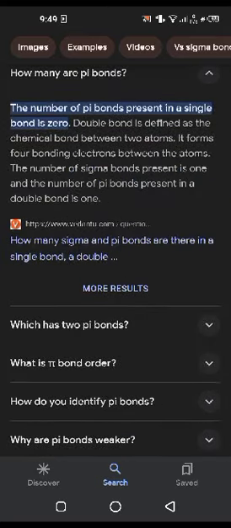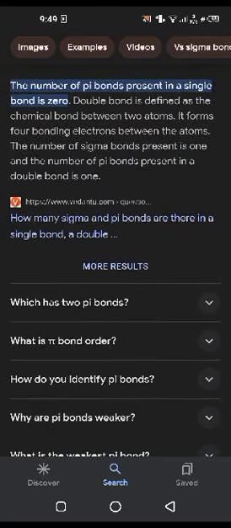The number of pi bonds present in a single bond is 0. A double bond is defined as the chemical bond between two atoms. It forms 4 bonding electrons between the atoms. The number of sigma bonds present is 1 and the number of pi bonds present in a double bond is 1.